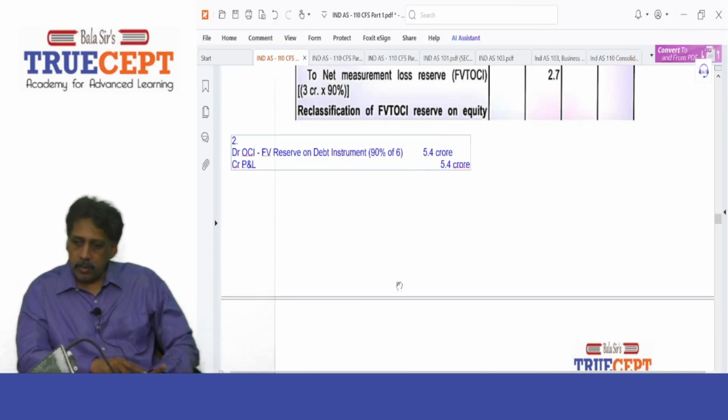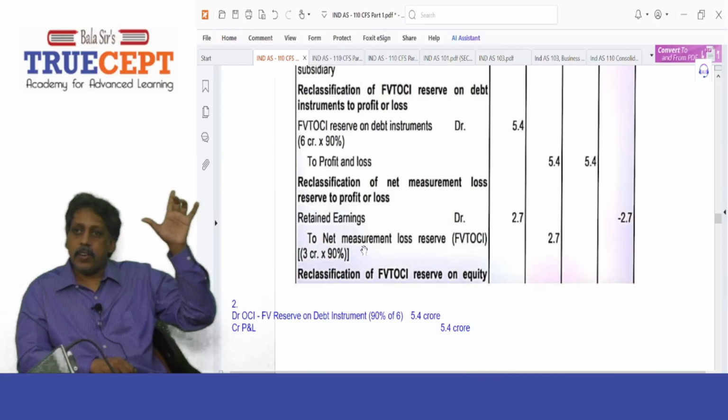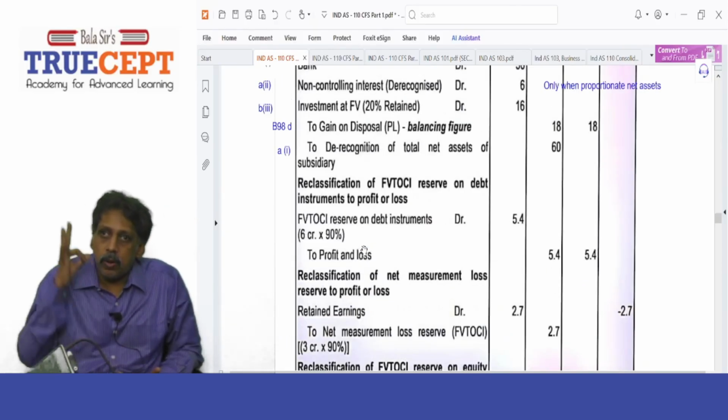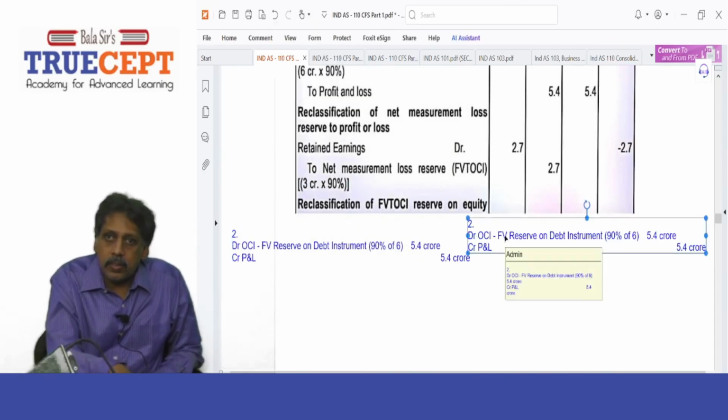What is the next entry? Reclassification. That is for the net defined benefit liability, the 3 crore into 90%. But that reserve has what balance? A debit balance.